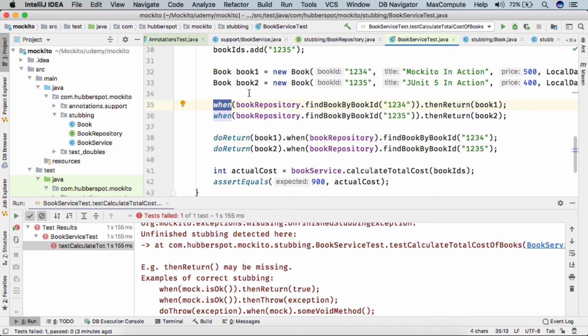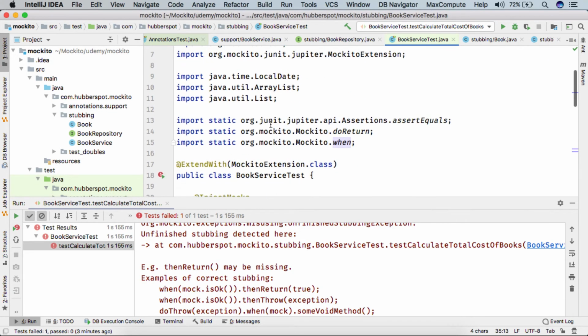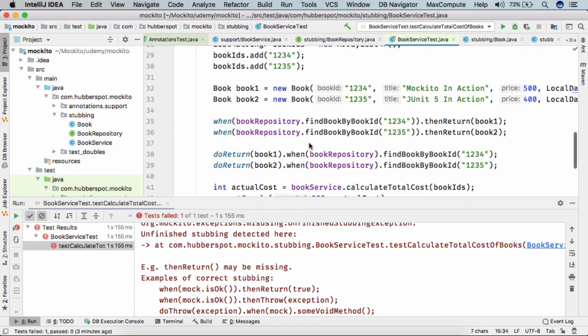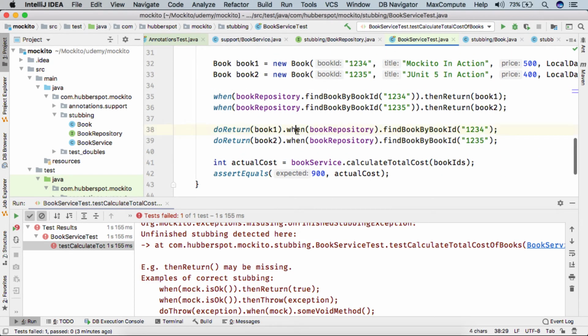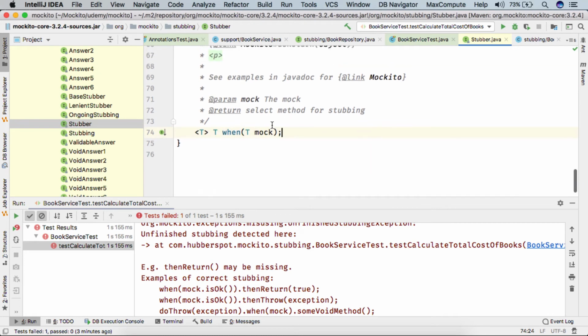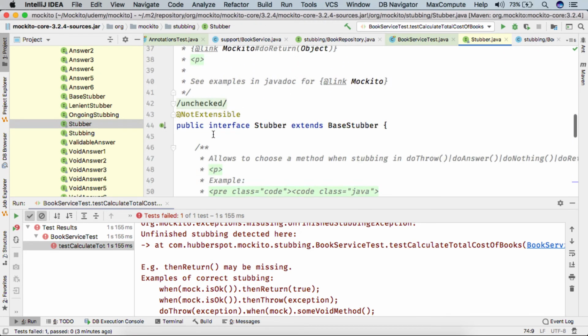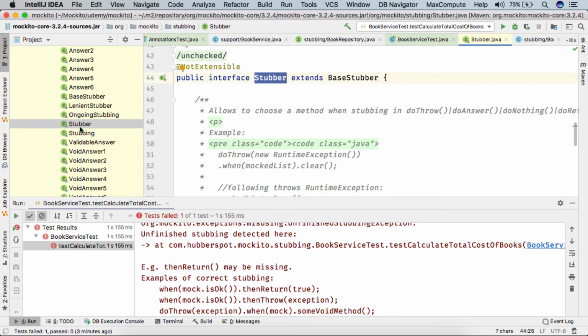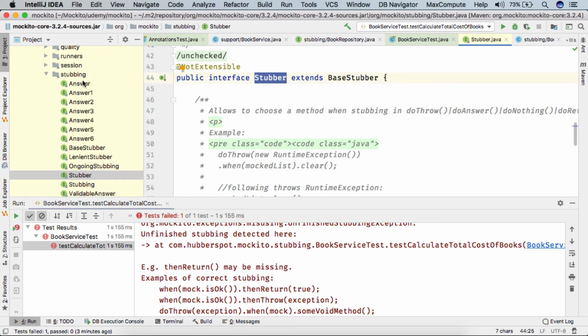And this method is present in the org.mockito.Mockito class. And this when method has a different return type and it is present in the Stubber class. So if I go to it, you can see that it takes only a mock object and it is present in the Stubber class provided by Mockito for the stubbing.